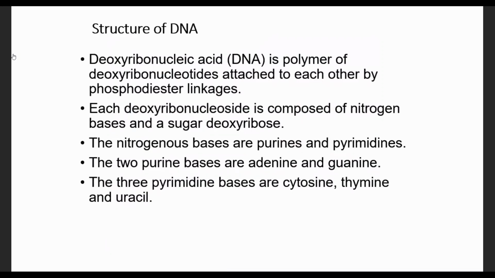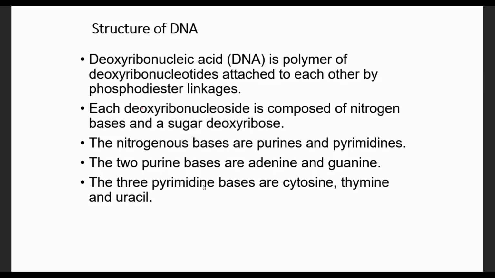Let us see the structure of DNA. DNA is formed by a polymerization of deoxyribonucleotides attached together by this phosphodiester linkage. The phosphodiester linkage chains the single deoxyribonucleotides into deoxyribonucleic acid, which is a polynucleotide.